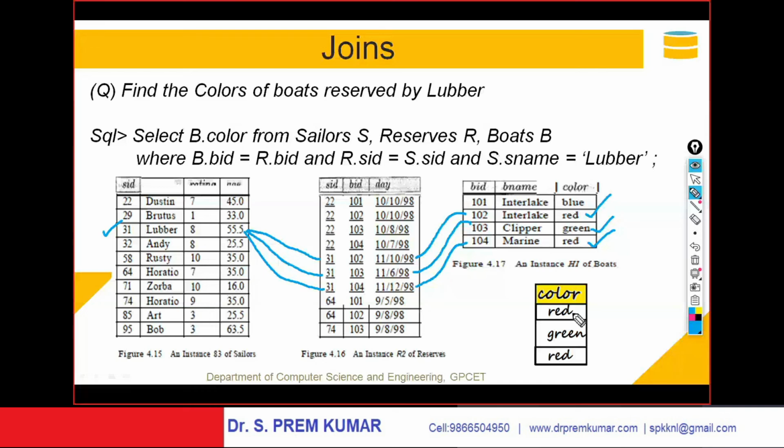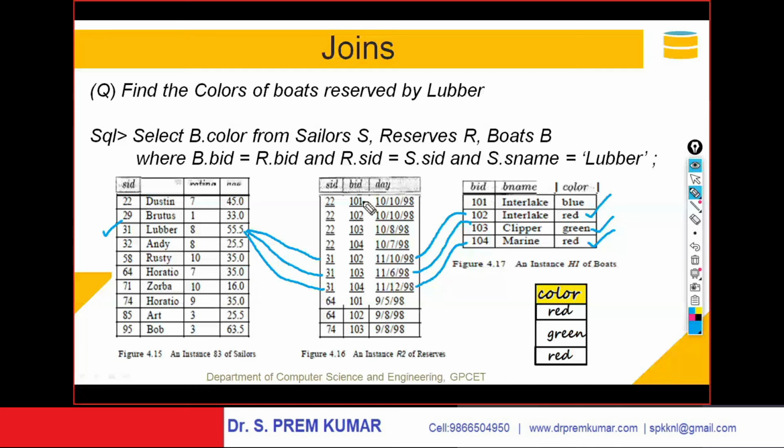Select B dot color from sailors, that is boat colors. B is nothing but the boats table. Select B dot color from sailor S, reserves R, boats B, picking up the three tables, where B dot boat ID is R dot boat ID.